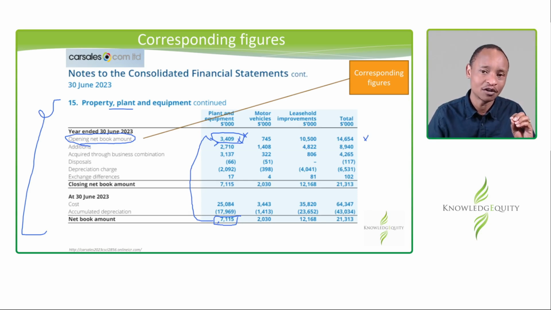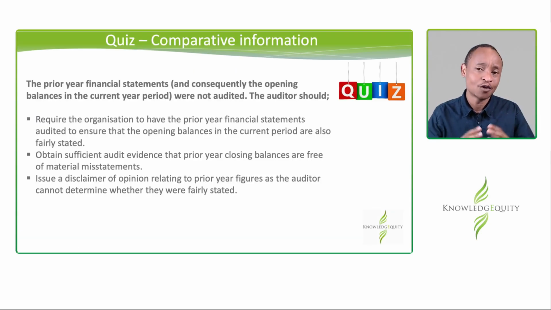Now, that is integral. So I have a quiz here for you. I want to see whether you understand this. The prior year financial statements and consequently the opening balances in the current year period were not audited. What should the auditor do? So you've been provided with financial statements, prior year was not audited, and you are looking at this. What should you do as an auditor? Number one, require the organization to have prior year financial statements audited before given to you.